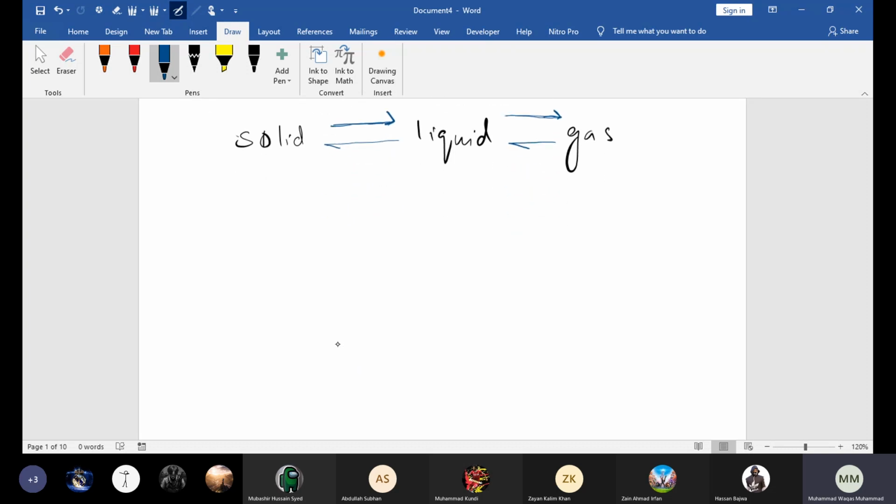Right now, beta, we're gonna discuss the properties of solids, liquids, and gases. So, what are the properties of solids? Solids have a fixed shape. You can say fixed or definite, they mean the same, right? Solids have a definite shape and definite volume, right? Right or wrong?